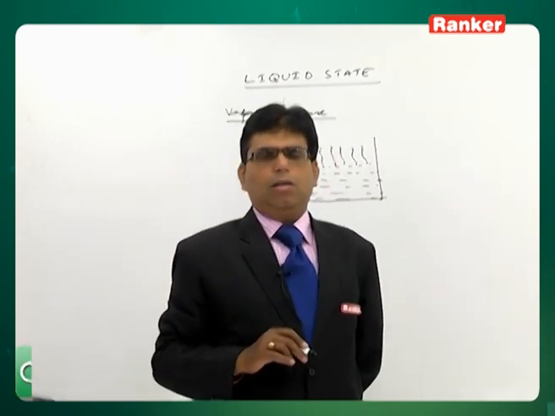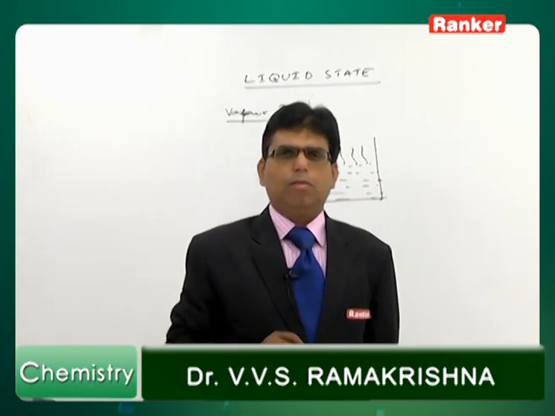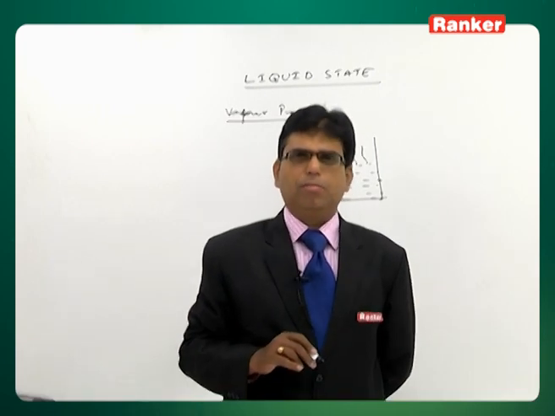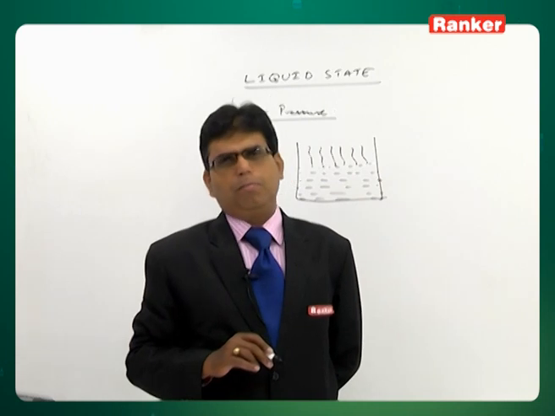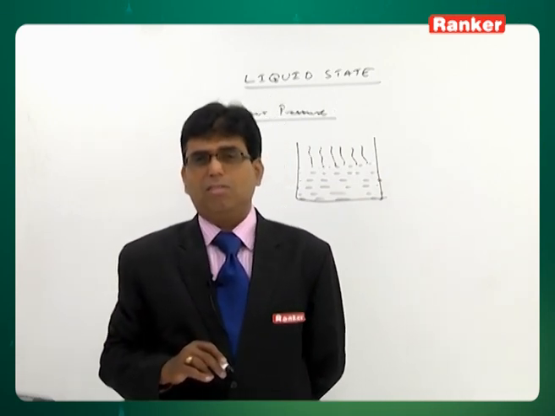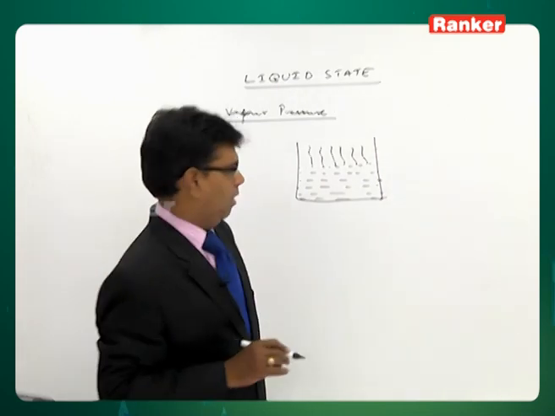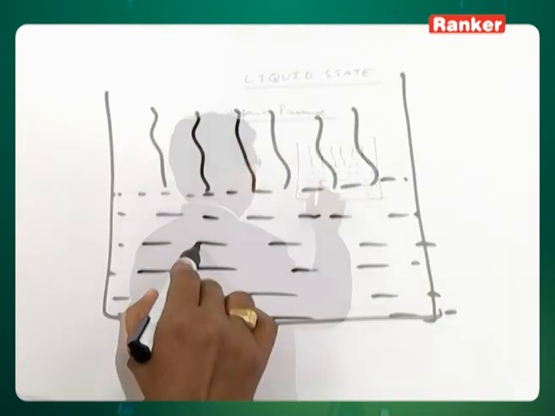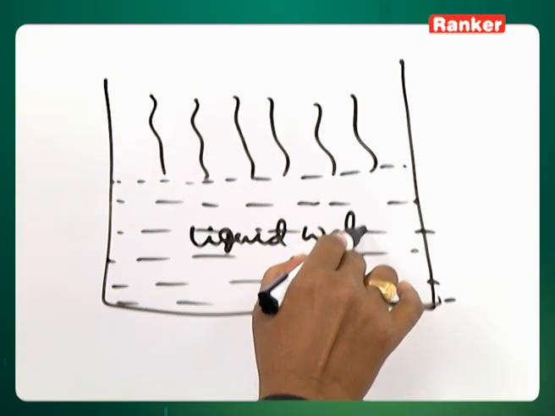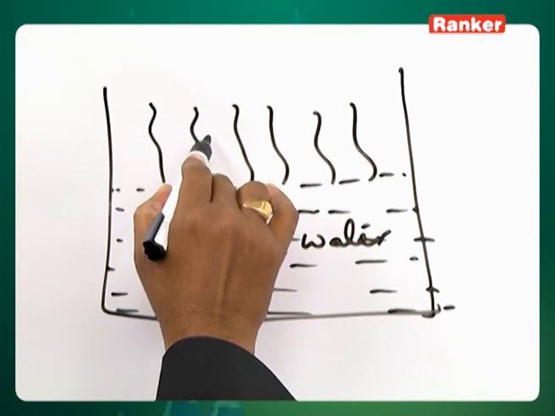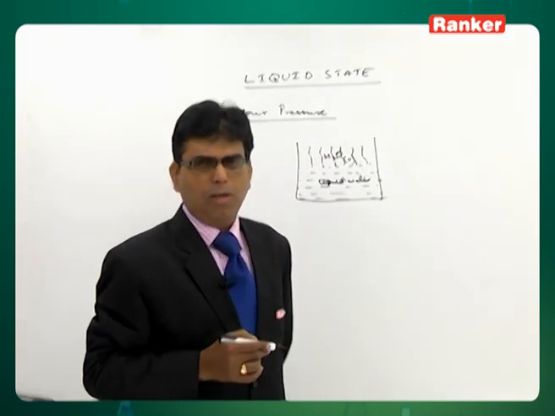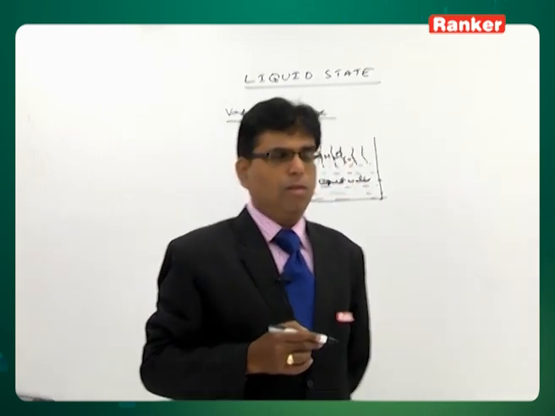Every liquid on its surface will have its own vapors. Every liquid on its surface will have vapors of the same substance. For example, if you take water, this is liquid water. On the surface of it you will have water vapor.